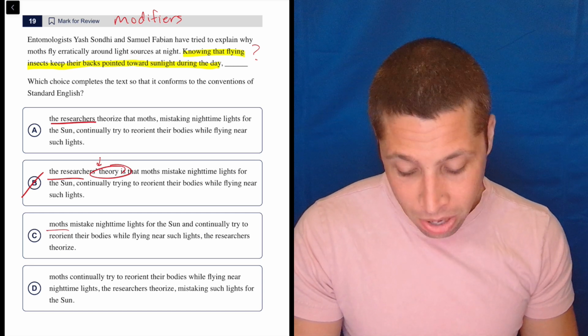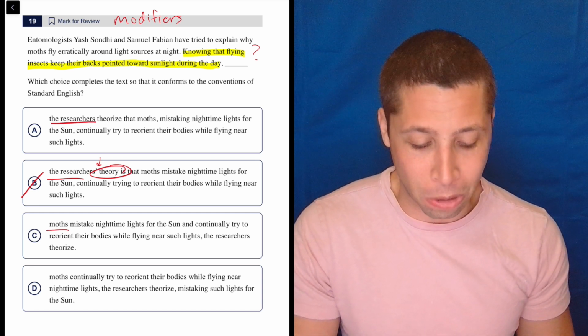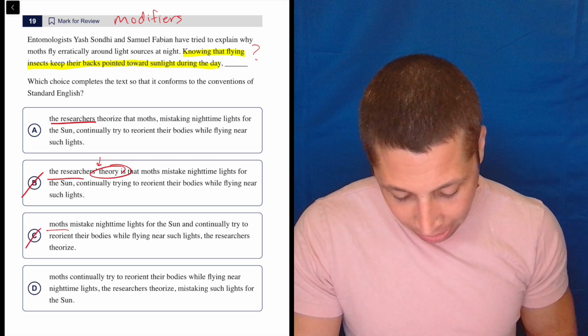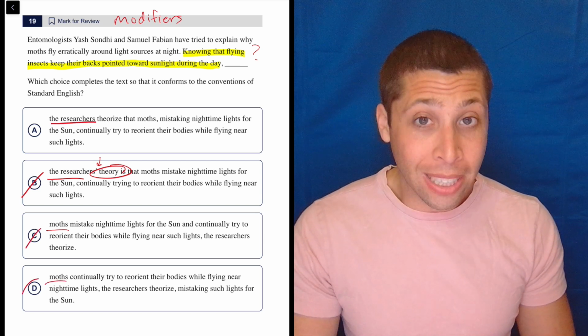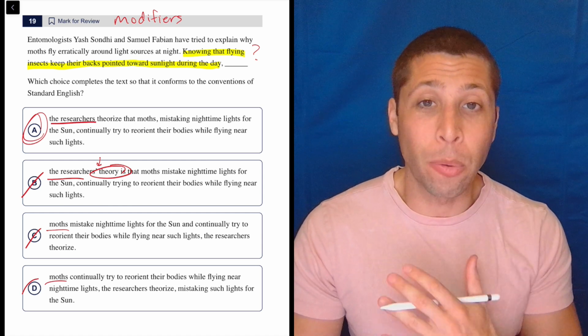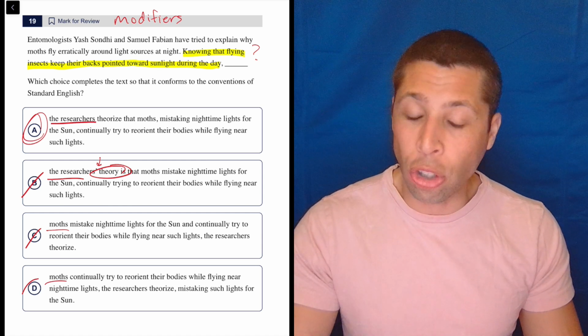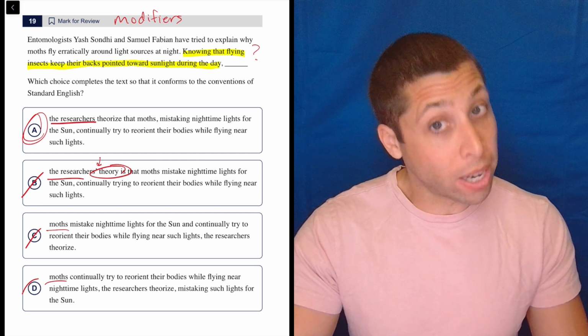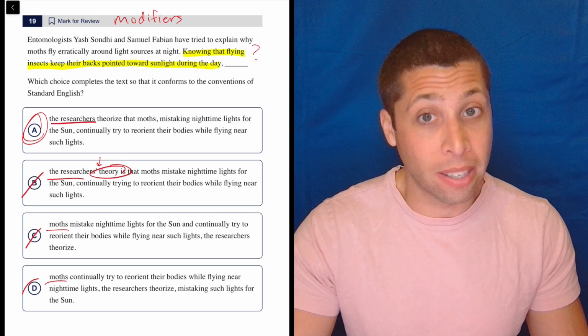Moths are not going to know that flying insects keep their backs pointed towards sunlight during the day. The moth is not going to know anything. It's a moth. And same thing here with D. So look at that. I know the answer is A, and all I did was read like the first 2 or 3 words of every one of these choices. That's why it's so great when we know about this modifier rule, we know it exists, we know how to recognize when it's being tested in an SAT or PSAT question.